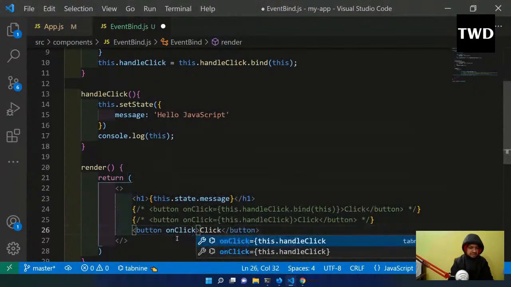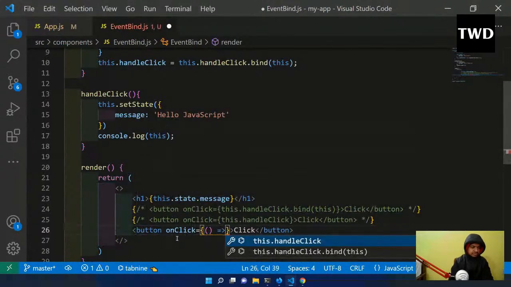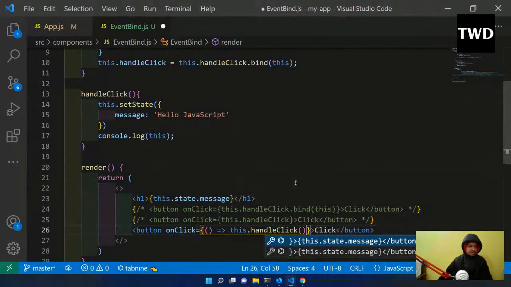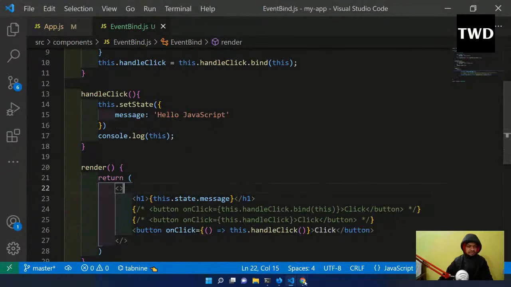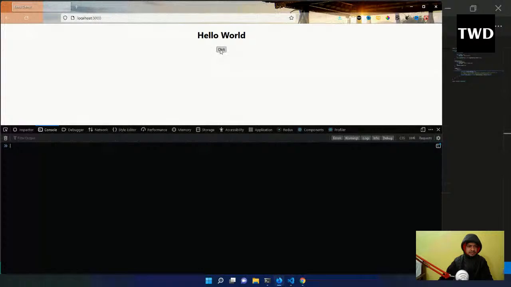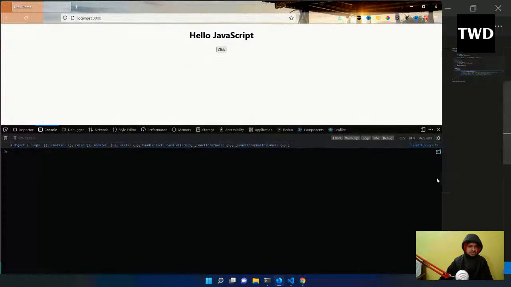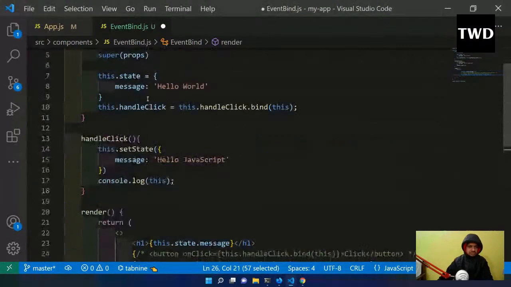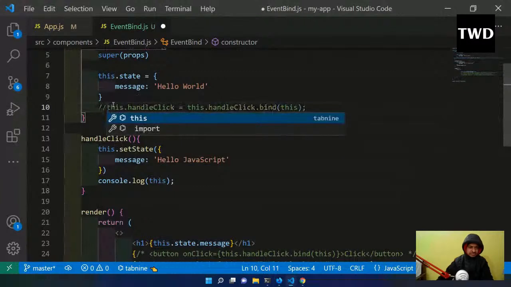On click, we are calling the arrow function from here only, this.handleClick, like this, and save it. Right click, it is working fine. We are doing it from here, but the main way is not this either. I should have removed this thing anyway.